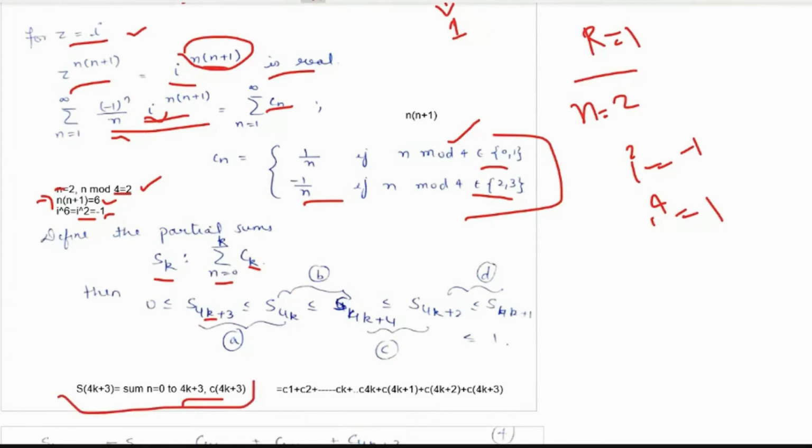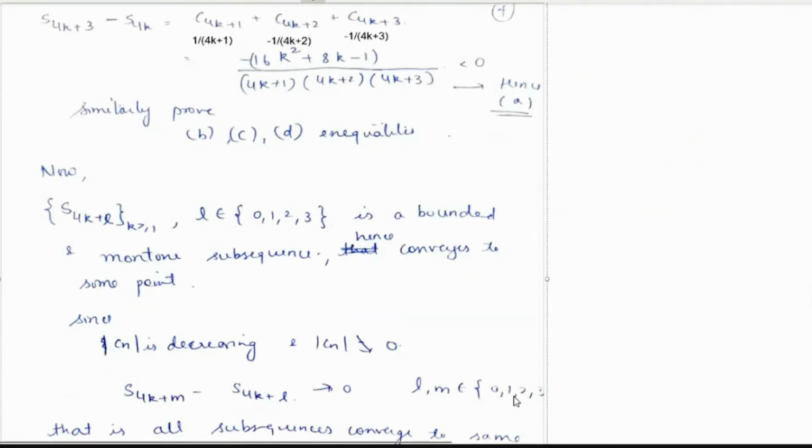And that would be C1 plus C2 up to Ck as it is, and then up to C4k as it is, then C4k plus 1, C4k plus 2, and C4k plus 3. That would be S4k plus 3, right? And then S4k would be up till here only, and S4k plus 4 would extend up to there.